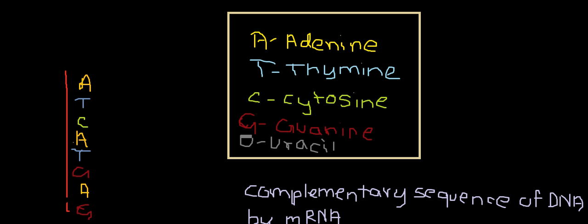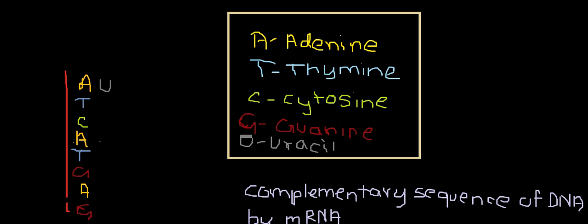So the complementary sequence for this will be as follows. Adenine will pair with uracil. As we are dealing with RNA, there is no thymine present, so we have uracil here, here, and here. Let me change color.